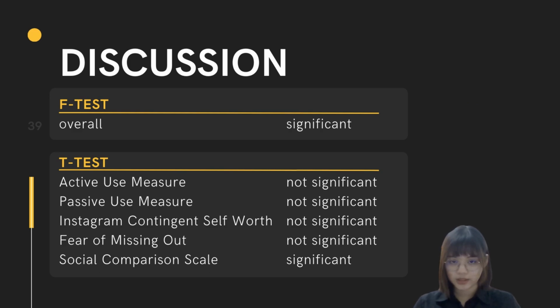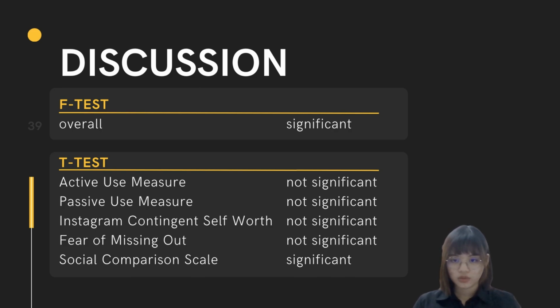The last part in our video is the discussion. As you can see from the hypothesis testing, the F-test shows the overall regression model is significant. Hence, it indicates that when active use measure, passive use measure, Instagram contingent self-worth, fear of missing out, and social comparison scale increase, the depression level will also increase.